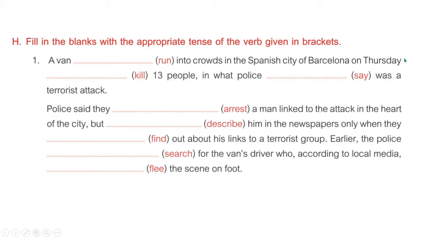here the sentence continues, so we have to use a gerund, killing 13 people. Okay, kill plus ing makes a gerund. In any tense, whether it is simple present or the entire paragraph is in simple past, a gerund or infinitive can be used with any tense. So killing 13 people in what police said was a terrorist attack. Again we'll be using the V2 form of say, S-A-I-D.